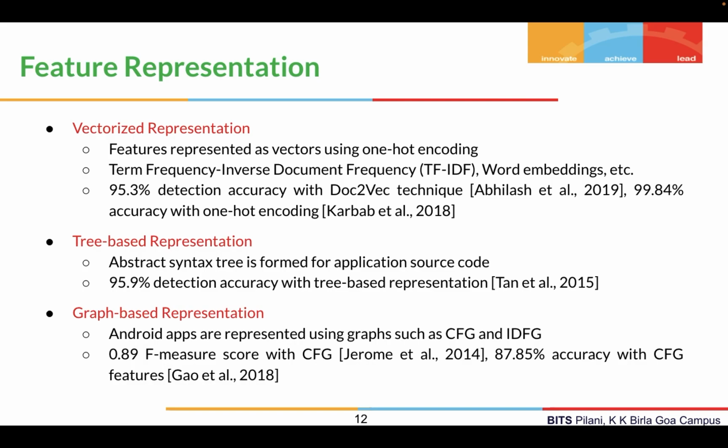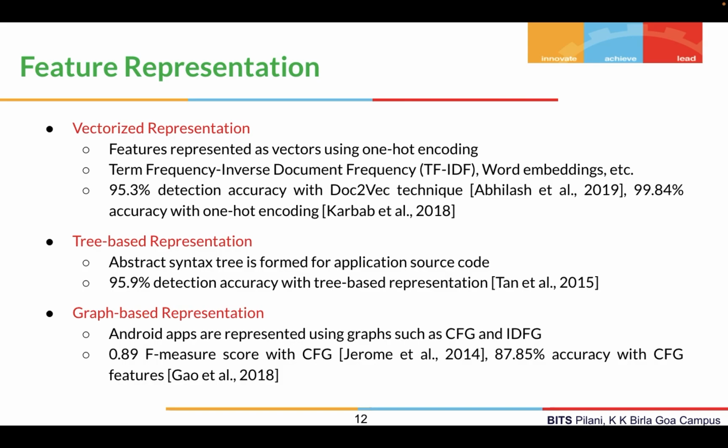So Abhilash et al. have used the doc2vec technique and achieved 95.3% detection accuracy. Similarly, Karbab et al. have used one-hot encoding and achieved 99.84% accuracy. We can also have tree-based representation, where we analyze the source code of the application and create an abstract syntax tree, which is then used further for classification or clustering. Tan et al. from 2015 is an example where they have used tree-based representation and achieved 95.9% detection accuracy.